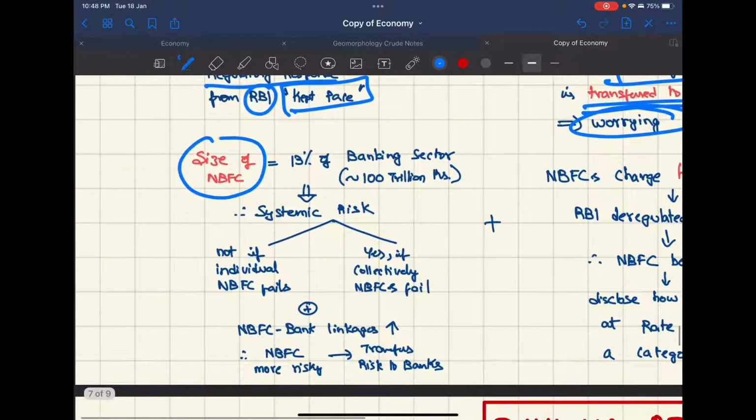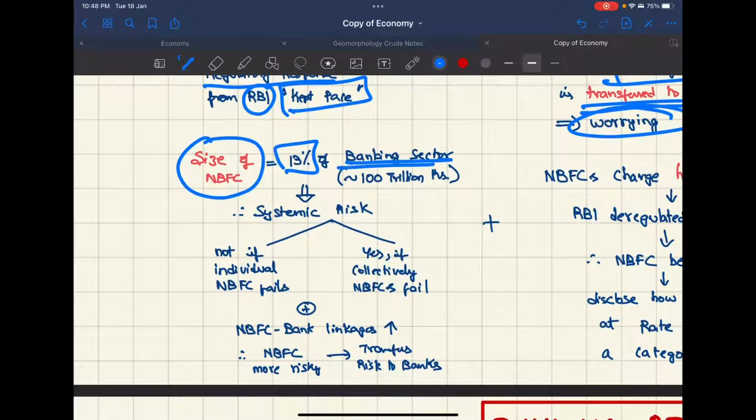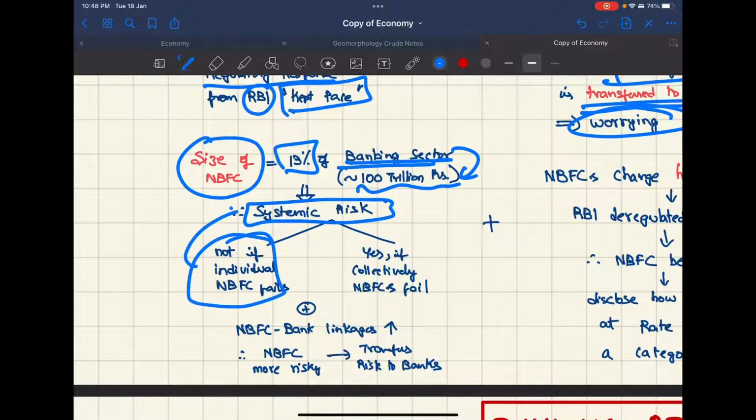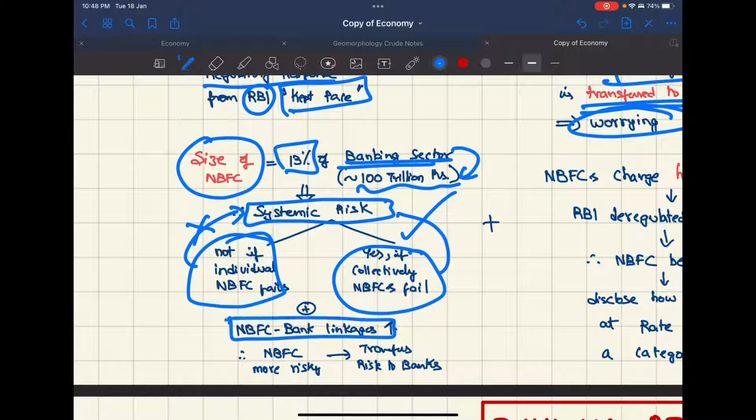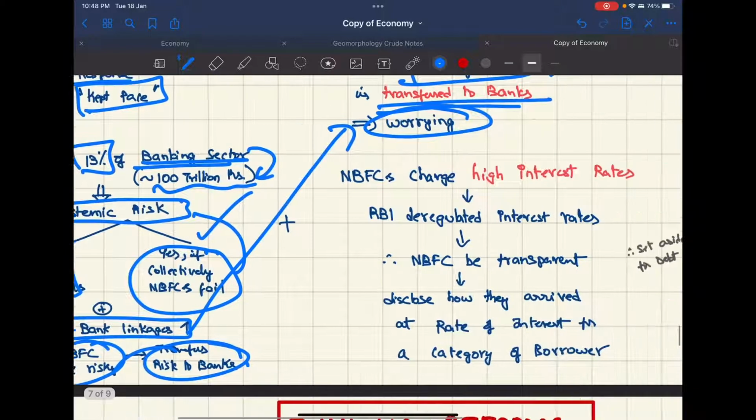Also, the size of NBFCs is 13% that of banks. The total banking sector size is 100 trillion rupees. So when talking about systemic risk, if one individual NBFC fails, there won't be any systemic risk. But if all the NBFCs fail together, there will be systemic risk. Also, NBFC-bank linkages, like I have told here, are increasing. Therefore, NBFC risk is being transferred to the banks.